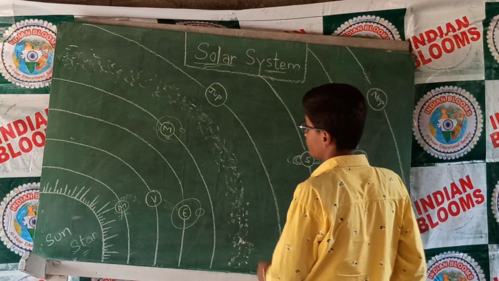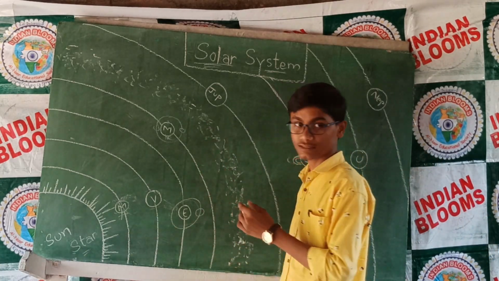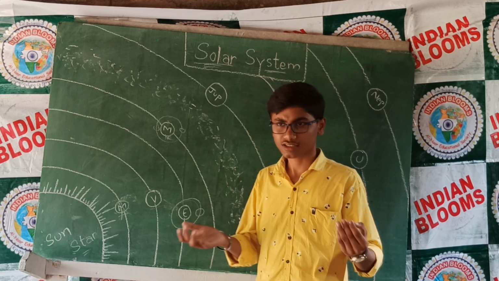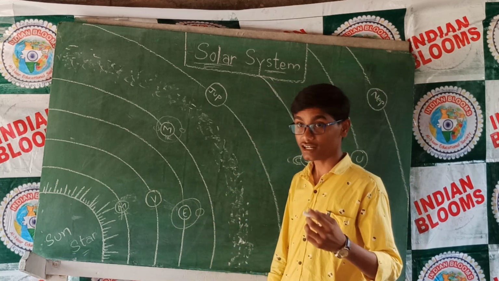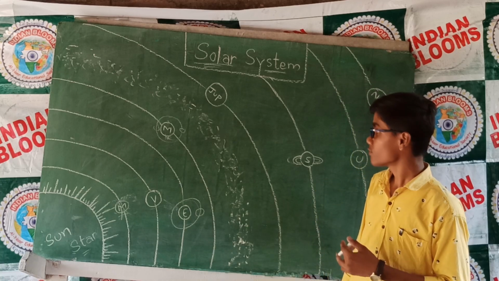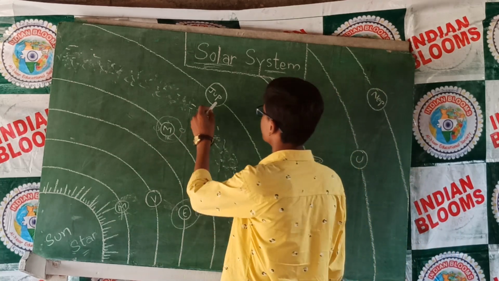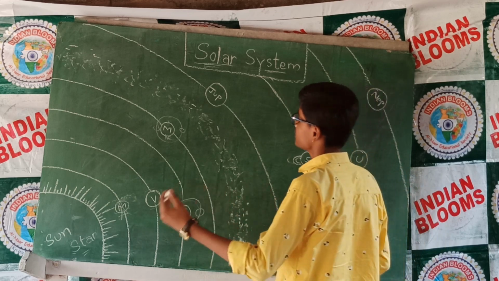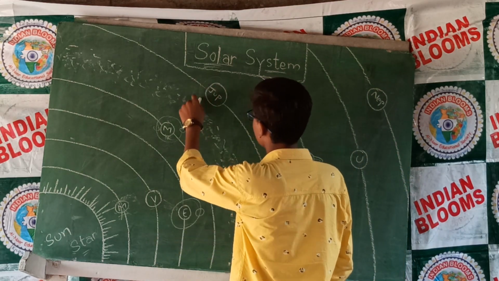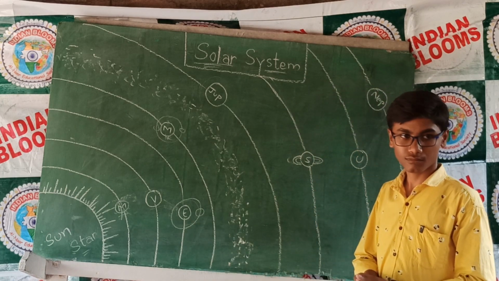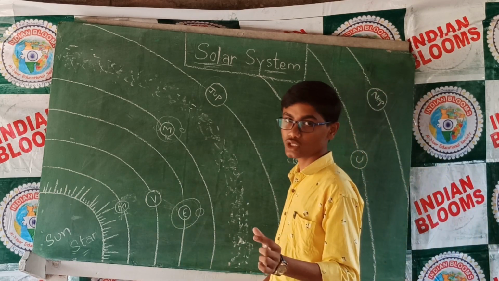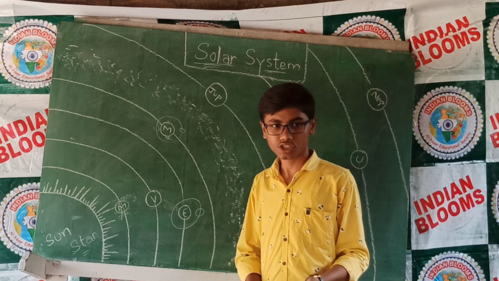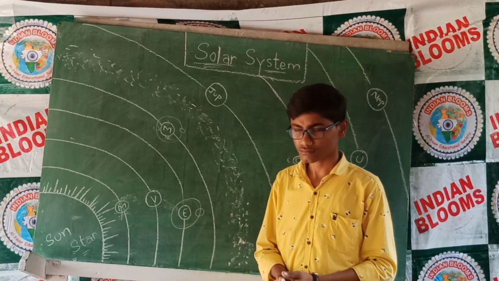Next, coming to Jupiter. Jupiter is the fifth planet from the Sun and the largest planet in the solar system. It is so large that it can fit 1300 Earths in it. We have discussed that Jupiter is a gaseous giant, and it has 79 natural satellites, of which 54 have been named officially. Some of them are Ganymede, Europa, Callisto, Io, etc.